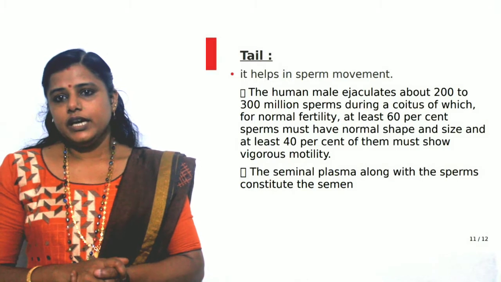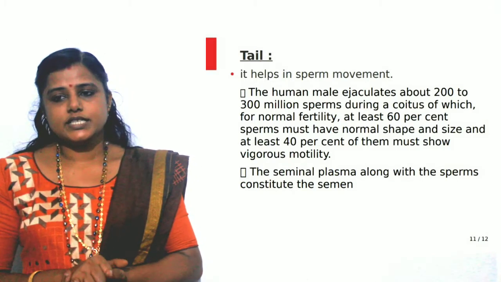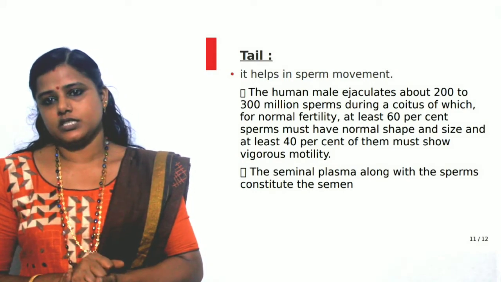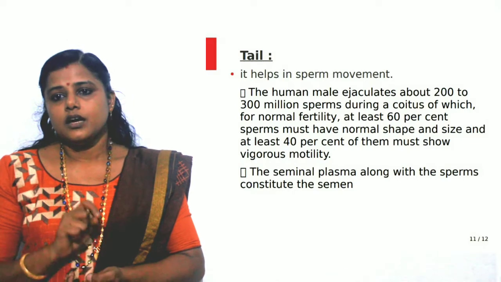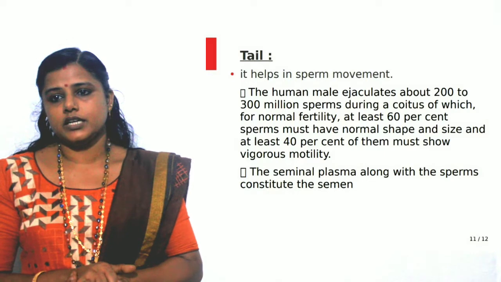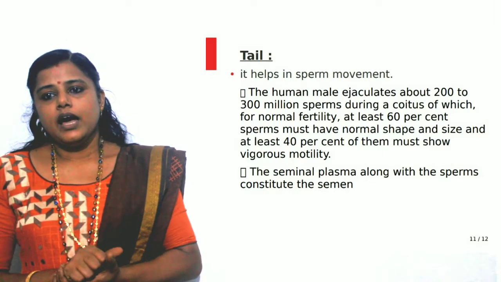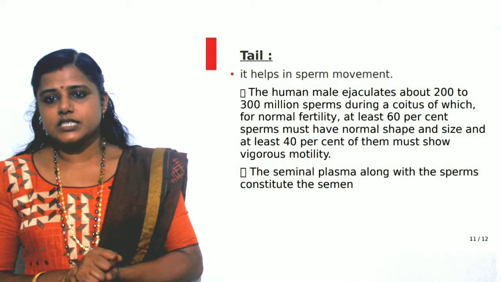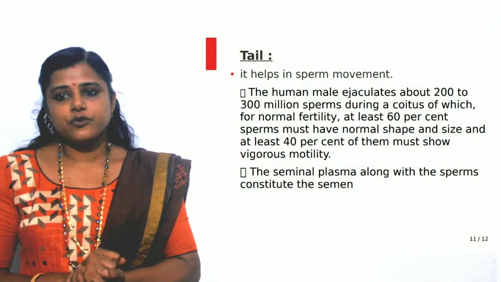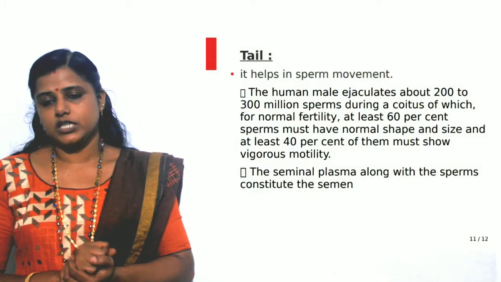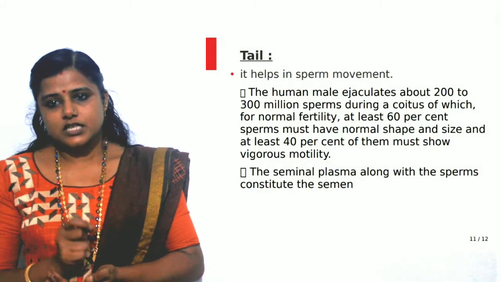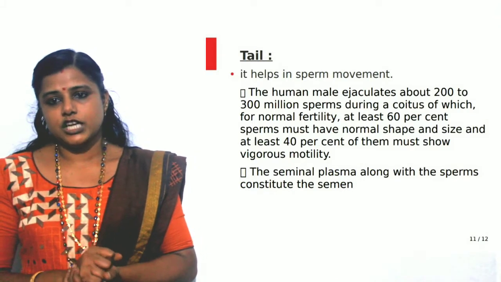Usually the human male ejaculates about 200 to 300 million sperms during a single coitus. Of these, at least 60% of sperms have normal shape and size, and 40% show vigorous motility.